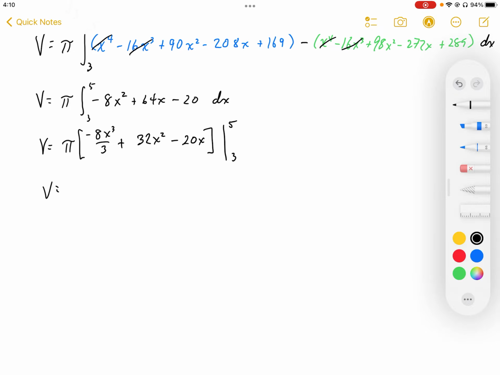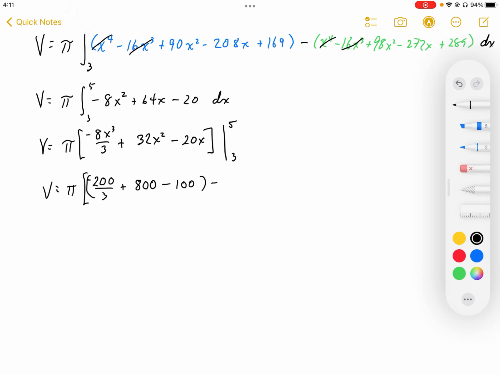So working this out, pi, I'm going to have negative 8 times 5 cubed. Well, 5 cubed is going to be 125. 125 times negative 8 is going to be negative 1000. So I'm going to end up with negative 1000 over 3 plus 32 times 5 squared. Okay, so that becomes 25 times 32. That works out to be 800 minus 5 times 20, which is 100.